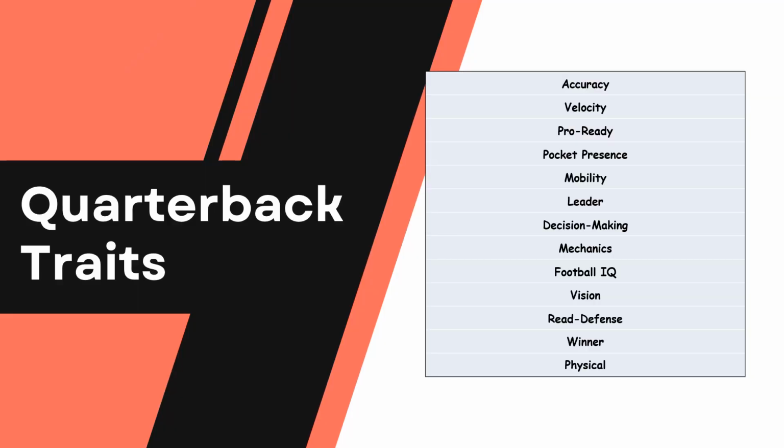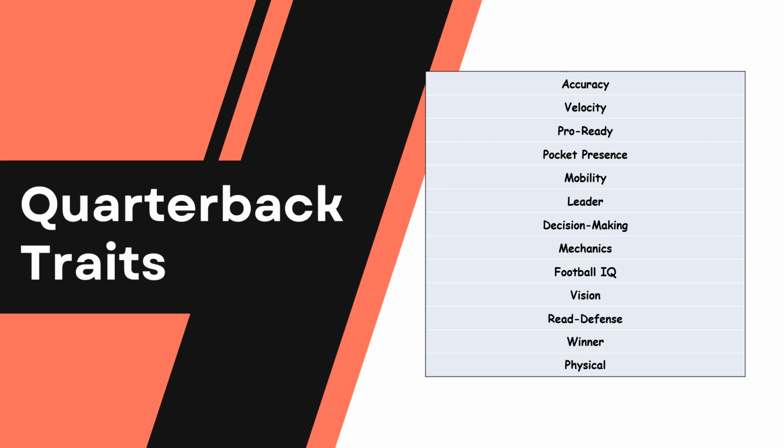Okay, so we answered our first 2 questions, correct? The very first one was how do we acquire our quarterback? Well, it wasn't through free agency and it wasn't through trade. It was more likely to have a top 8 finalist quarterback. It was going to be through the draft. The next question was, well, where in the draft? And that turned out to be the very first round. Well, how do we dig deeper? We're going to dig deeper through these quarterback traits. And how do these give us our answer?